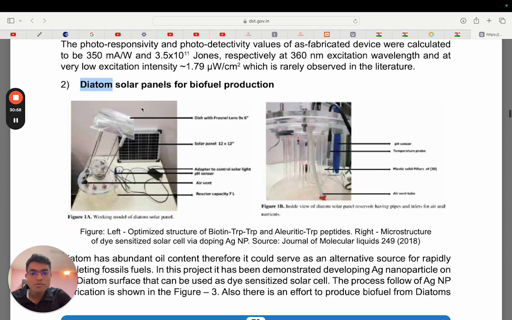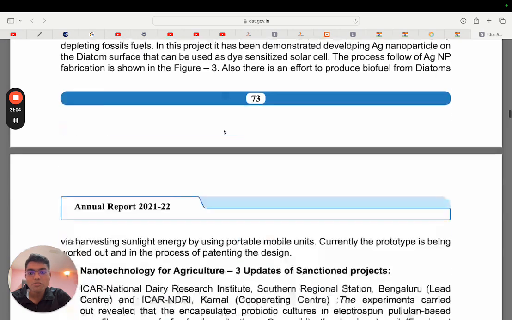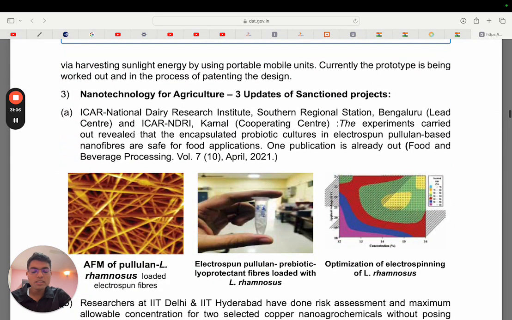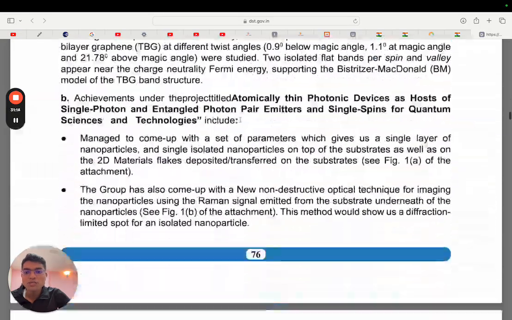Diatom analysis we do in forensics. I learned it after becoming an IPS. So diatoms are like solar panels for biofuel production. So they are working for biofuel. So you know that nanotechnology can be used for energy, for biofuel, and everything. So understand this is used for agriculture also. If you read from official sources, 7 or 8 pages, you will know everything.